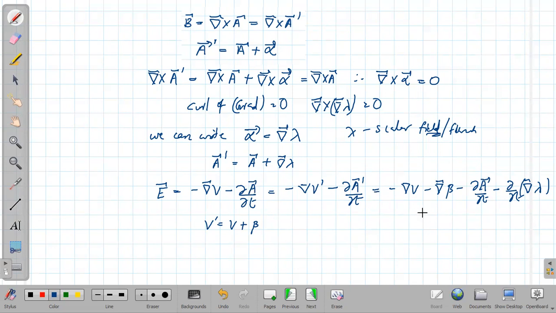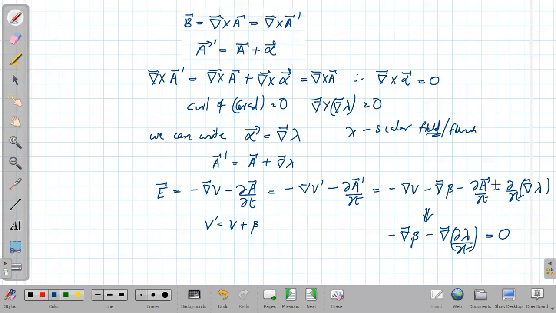So this implies minus del beta minus del of dou lambda by dou t must be equal to 0. Because if you look at this equation, it is minus del V minus dou A by dou t, and here we are getting minus del V and minus dou A by dou t.